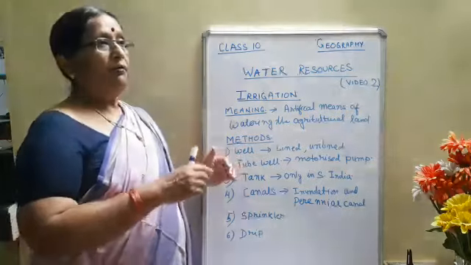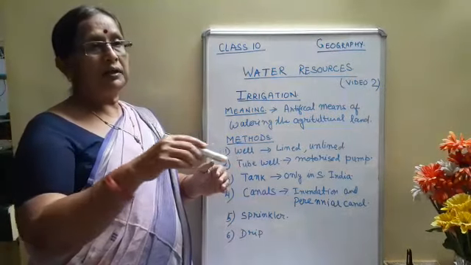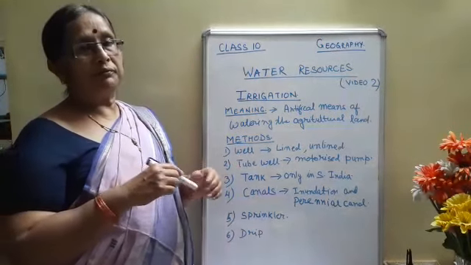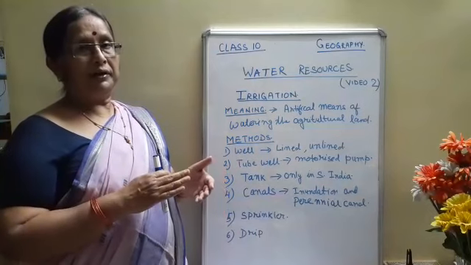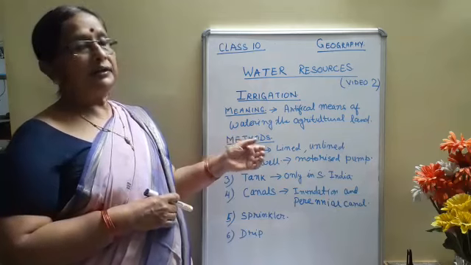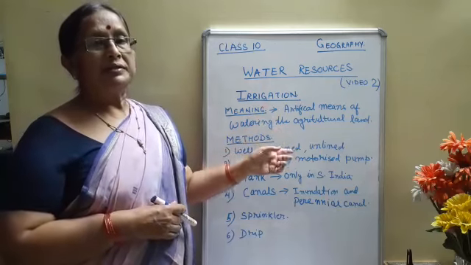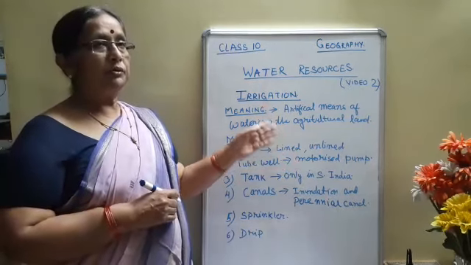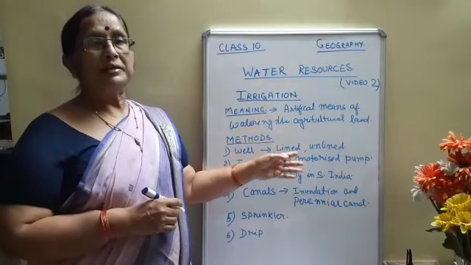Now in that, what they do is construct a boundary on all four sides. The base is already there as hard rock, and the water gets collected in those tanks. When this water is transported to the field, we call it tank irrigation.